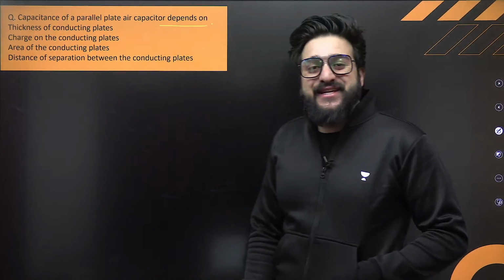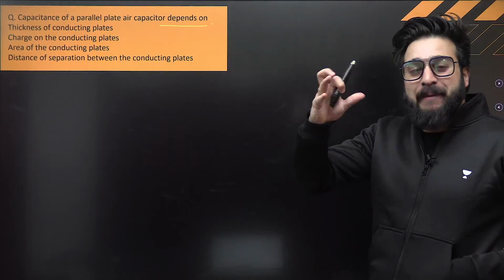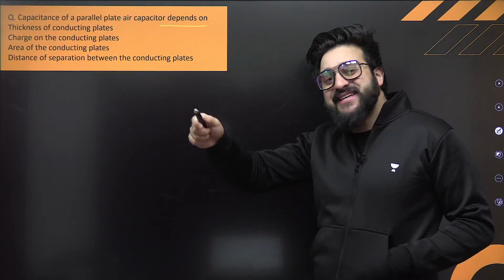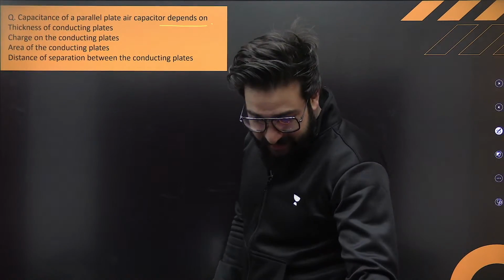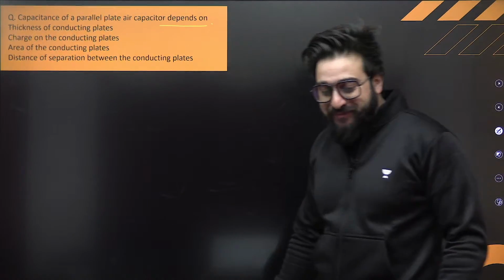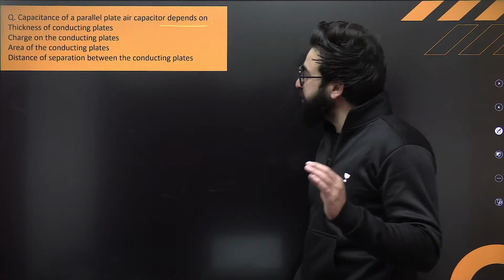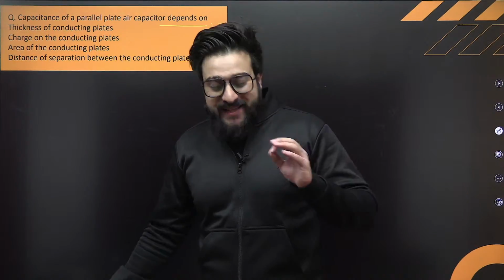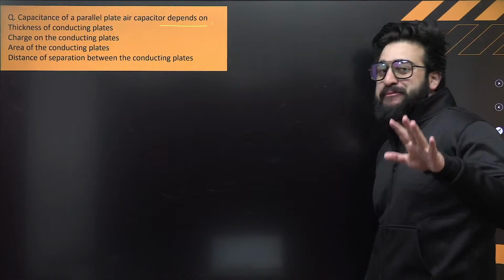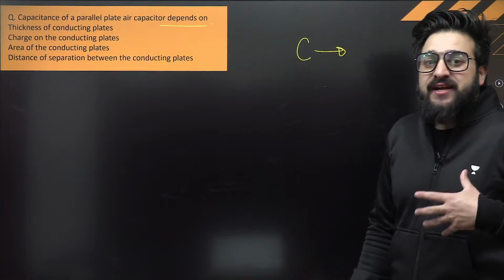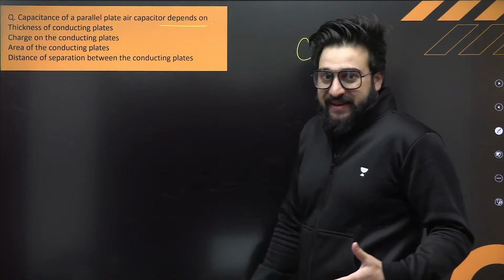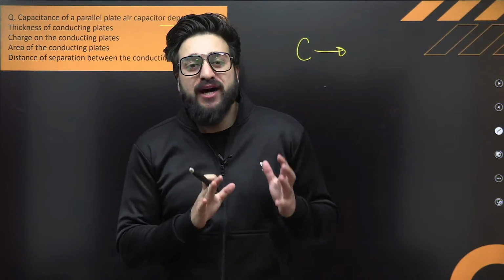It says, sir, C is equal to Q by V. If we talk about the capacitance of a capacitor, that C is equal to Q by V. Does it depend upon the charge? Definitely not, it doesn't depend upon the charge. This capacitance, we say, is a constant. This is a property of a material. It depends upon the dimensions of the material.